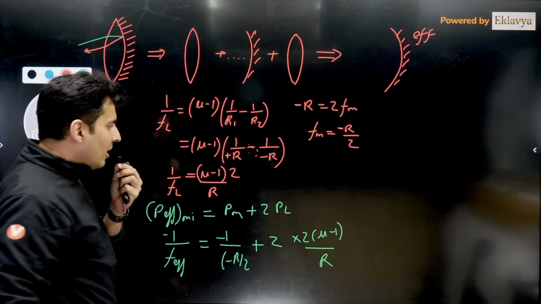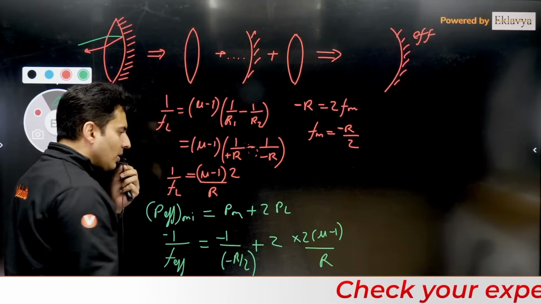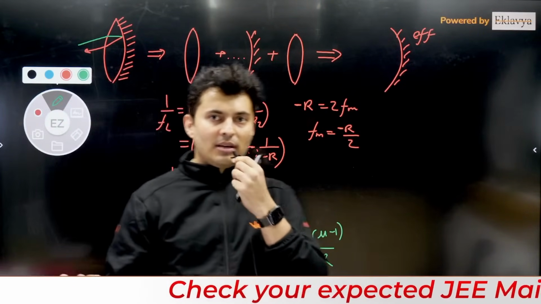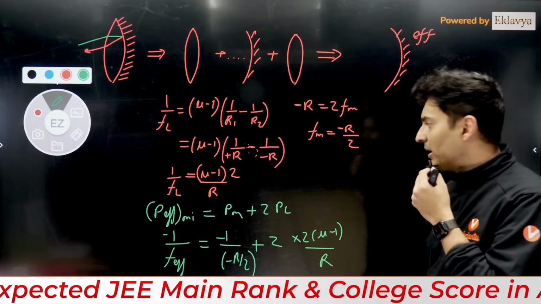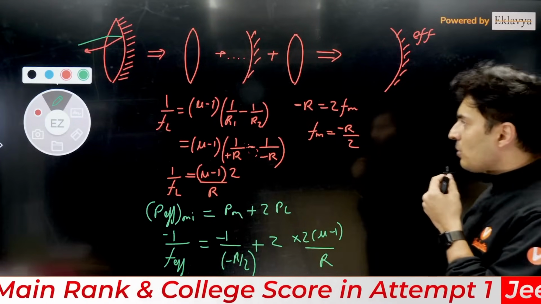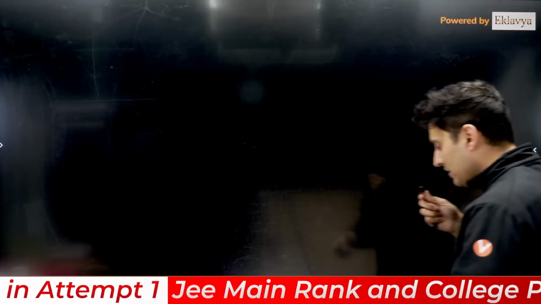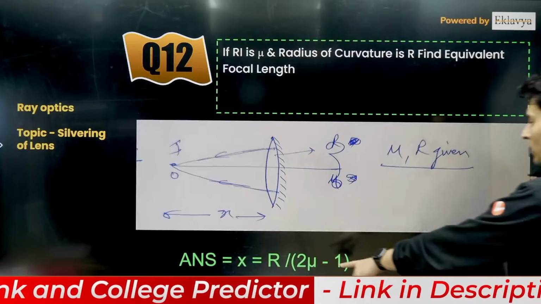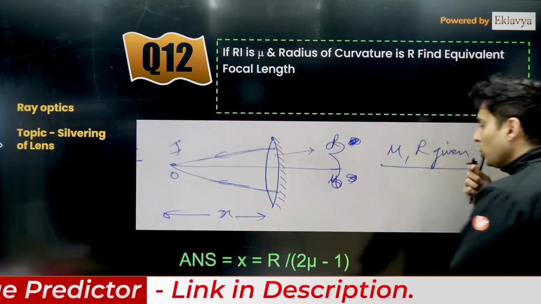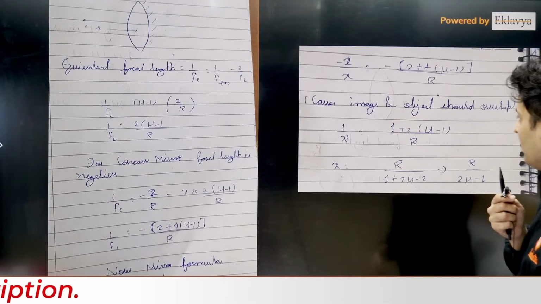Okay, so that's how you do this, my dear warriors. So solve this. Everything will be in terms of R. If the refractive index was given, you can substitute that value. If it is not given, just leave it in that particular form. So solve this particular equation. I hope till this point everything is clear. After solving this, you are going to get this particular answer, R by 2(mu minus 1). That is what you might get as the effective focal length, if I'm not wrong.